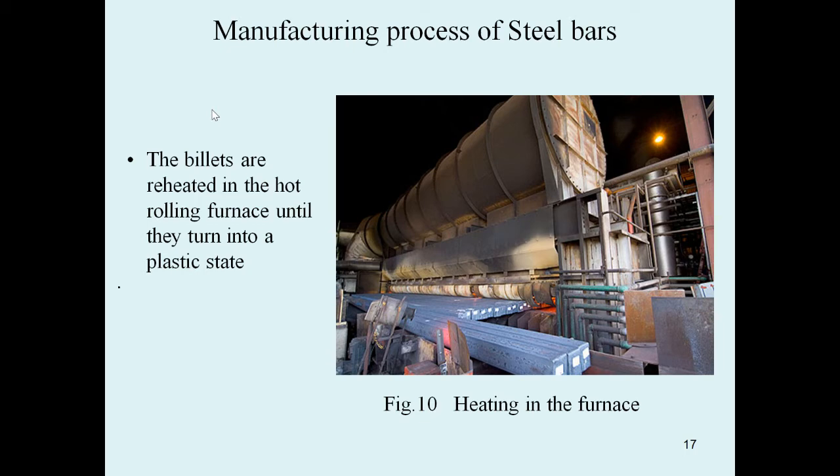If you want to make them into a different shape, such as bending or some other process, what do we have to do? We have to reheat the billet in the hot rolling furnace until it turns into a plastic state.